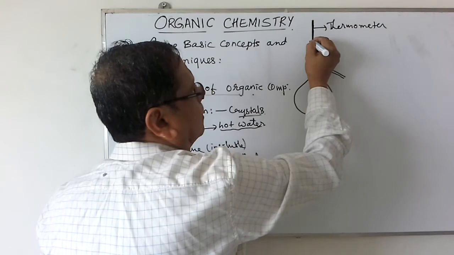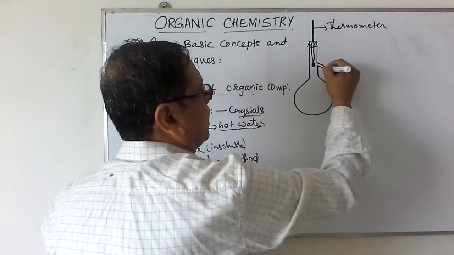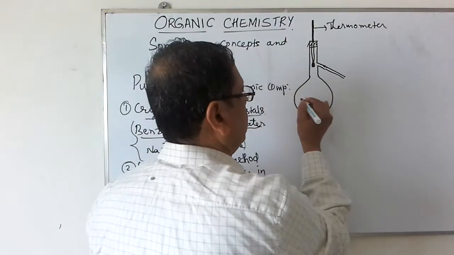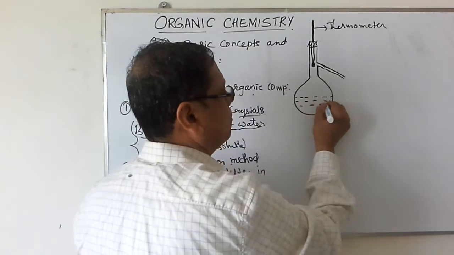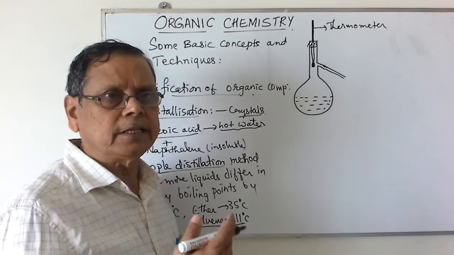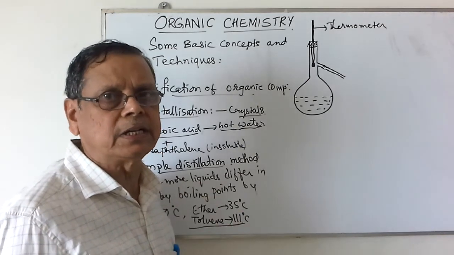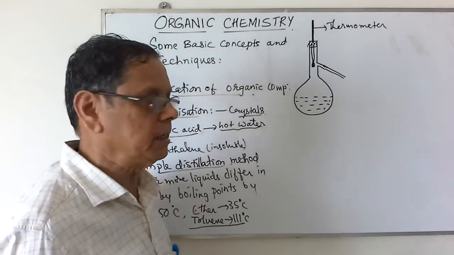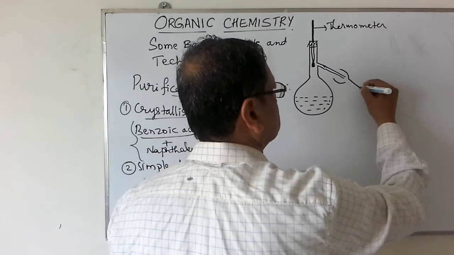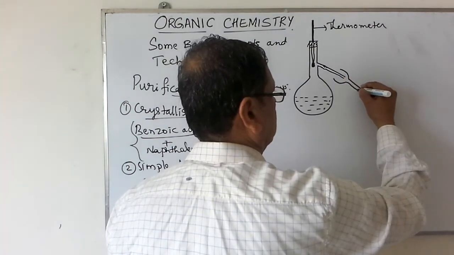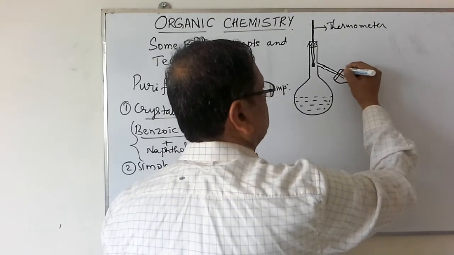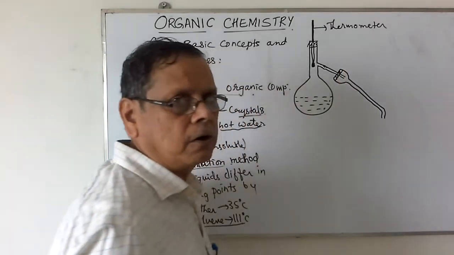Then we have this side tube either connected with the air cooled condenser or water cooled condenser. Suppose it is the liquid having the boiling point more than 100 degrees Celsius, we can use the air cooled condenser. If the boiling point of the liquid is less than 100 degrees Celsius, then we have to cool by water cooled condenser. So this I will write both in the same diagram. First I will write this air cooled condenser. So this is fixed to the side tube using a rubber cork.